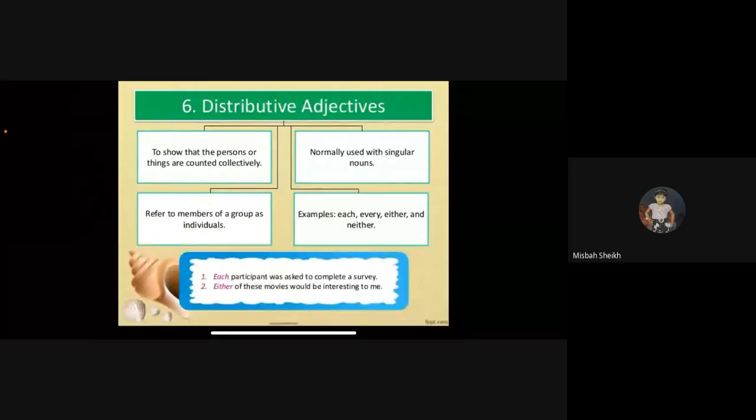Distributive adjectives to show that the persons or things are counted collectively, normally used with singular nouns, refer to members of a group as individuals. Example: each, every, either, and neither. Each participant was asked to complete a survey. Either of these movies would be interesting to me. So distributive, you have to remember these words: each, either, neither.